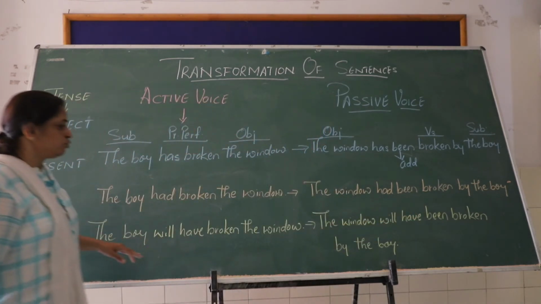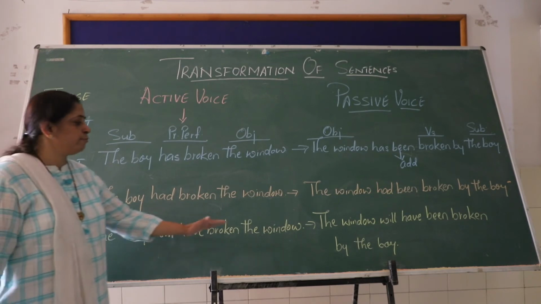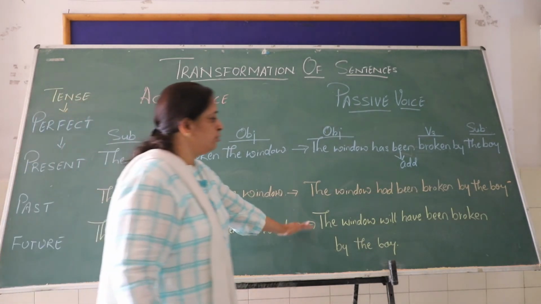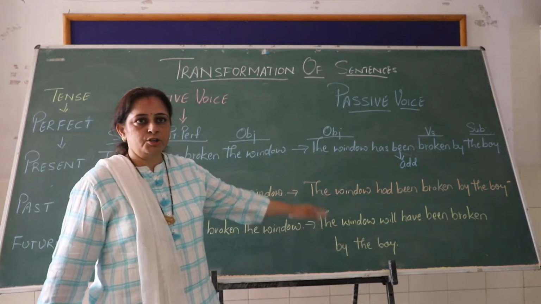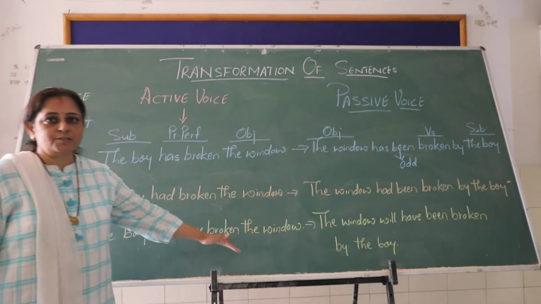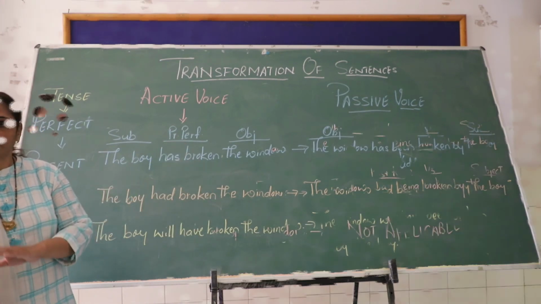And same goes with the future perfect tense. The boy will have broken the window; the window will have been broken by the boy. So here we end with the active passive voice, and next lecture we will be going with the sentences.